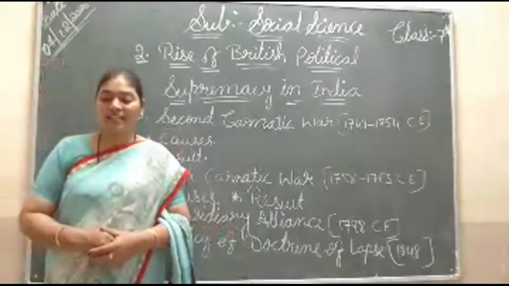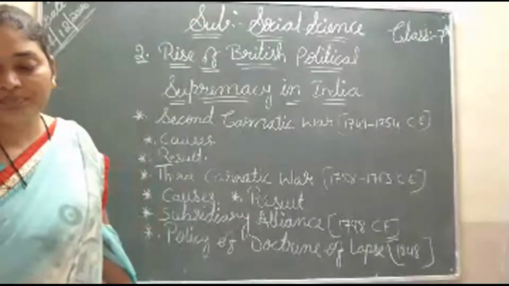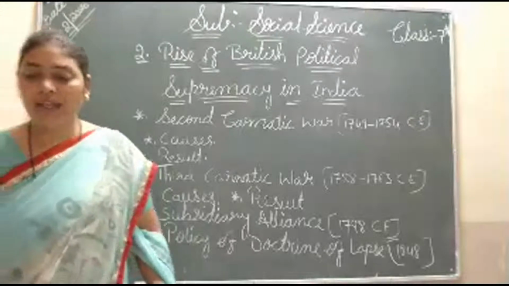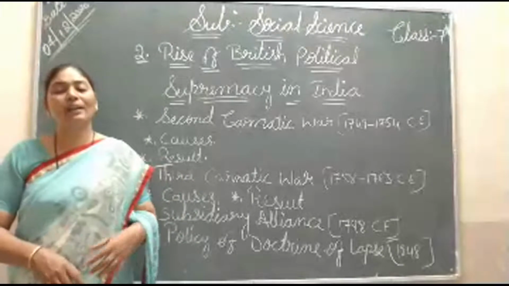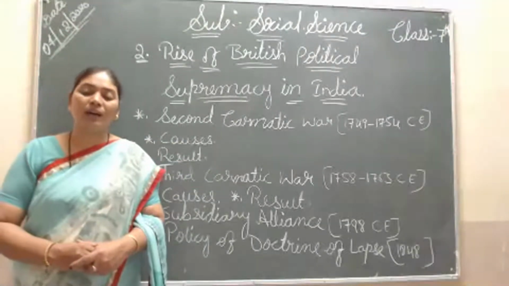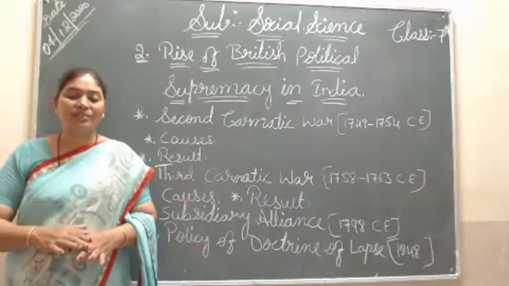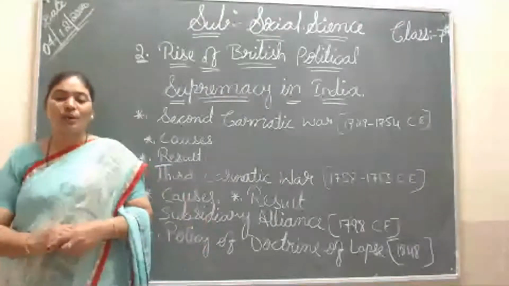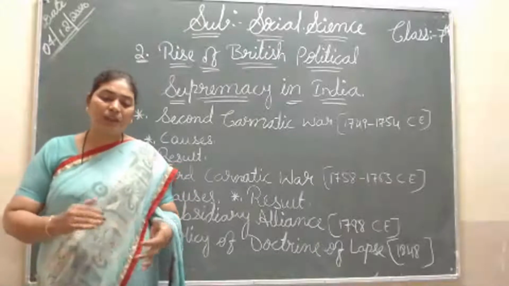Okay. So the first Carnatic War happened, and here the French started the Carnatic War. In this war between the British and French, war also started in Europe, and that effect happened here also. Here also they started the war. And in Austria, in Europe, they made a peace treaty and stopped the war. Here also the war stopped. Arcot is the capital of Carnatic. So all these things happened.